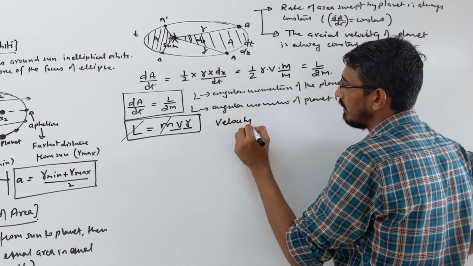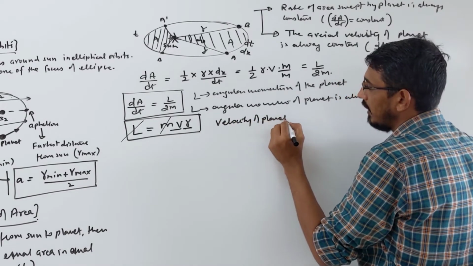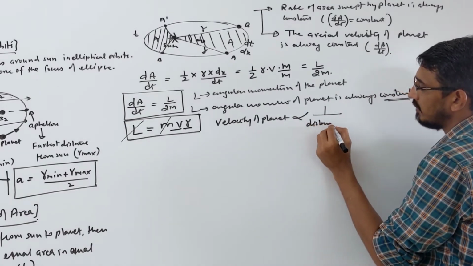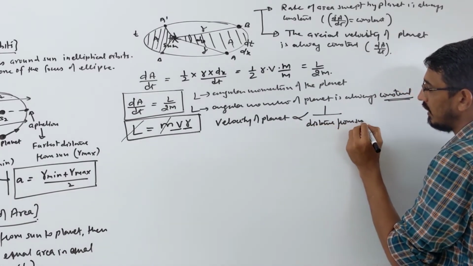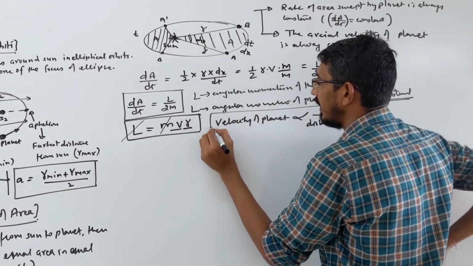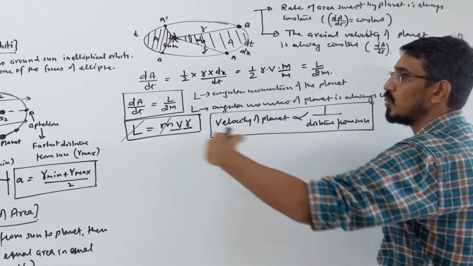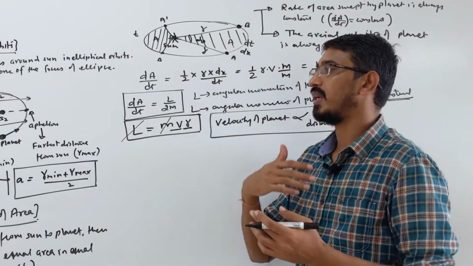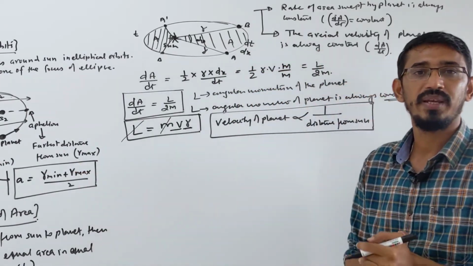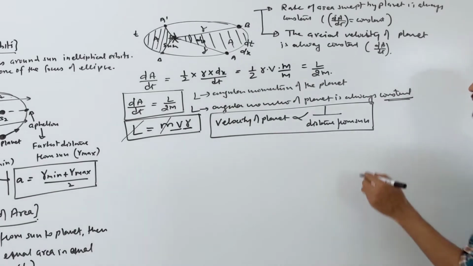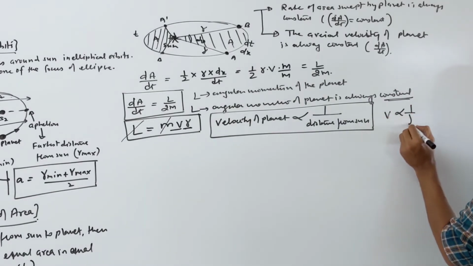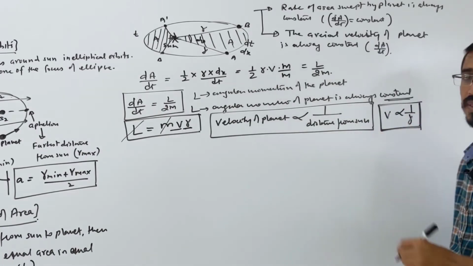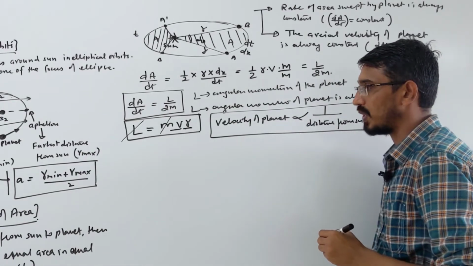Velocity of the planet is inversely proportional to the distance from the sun. Means when the planet is coming close to the sun, its velocity will be increasing, and when it is going away from the sun, its velocity will be reducing. So v is inversely proportional to r, and many very simple questions have been asked on this.